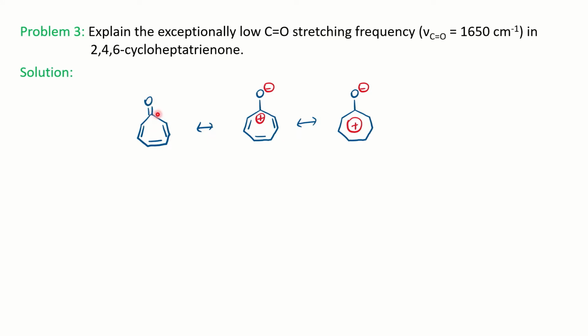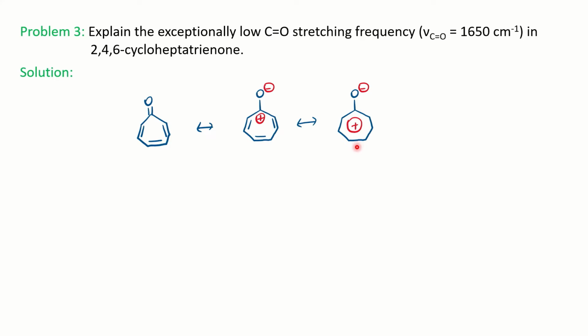The carbonyl being a dipole, you can write a negative charge on the oxygen and a positive charge here on the carbon. And now all 7 carbons become sp2 hybridized, so you can show the resonance is present here. It becomes aromatic, right? It is a closed system, all are sp2 hybridized, and it follows Huckel's rule as well. So it becomes an aromatic structure here.